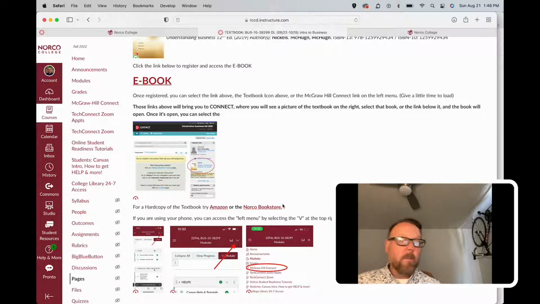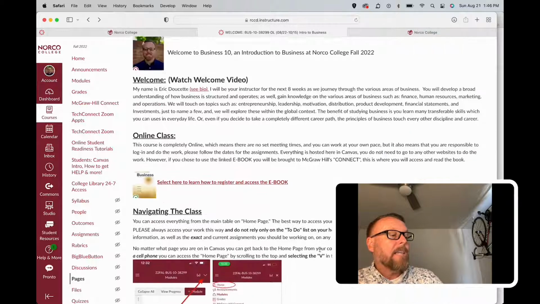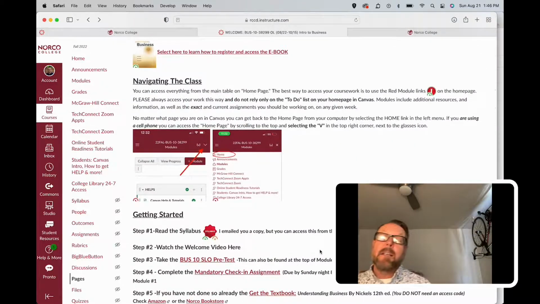You can select the home screen, you can select the McGraw-Hill Connect, and if you select that, you can register for the book. So those are the ways in which you get the textbook and navigate through the class, and navigating the class is the next thing I talk about.